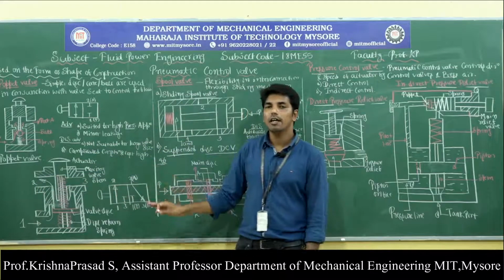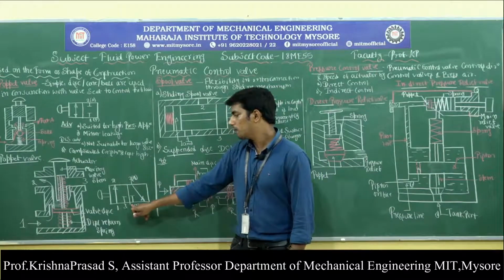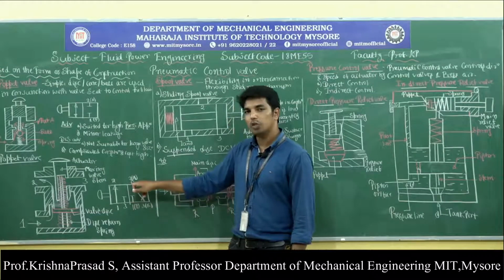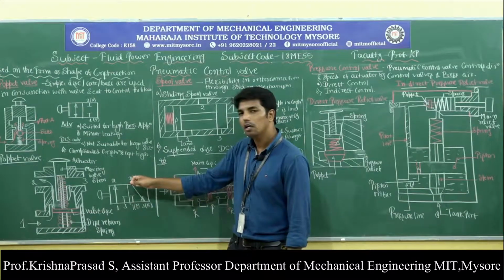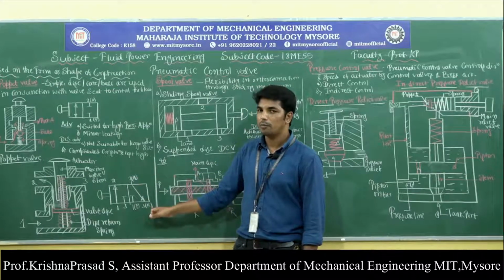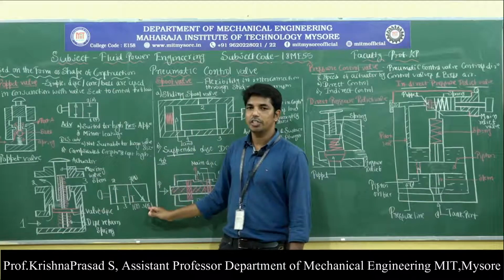So this is called the 3x2 way valve. Observe here, when the push button is released, the supply of air from 1 to 2 closes, but the pressurized air from the outlet port enters the exhaust port. So this is the 3x2 way valve output condition.